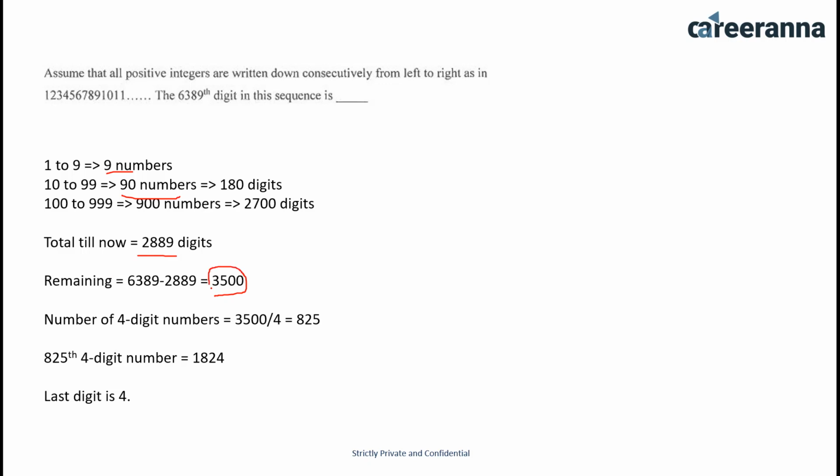Now all the numbers starting from 1000 would be 4-digit numbers, so the remaining digits are 3500 divided by 4. That means 875 more 4-digit numbers are required. So the 875th 4-digit number would be 1874. So the last digit is 4. So the answer for this question is 4. Very easy question. You just have to understand the concept of finding the number of digits.